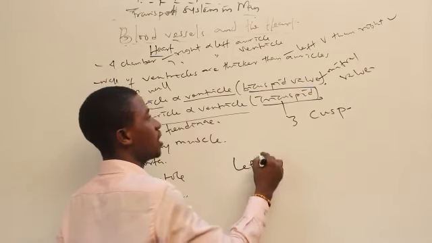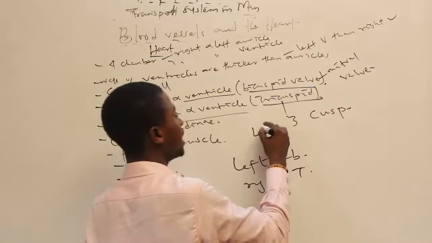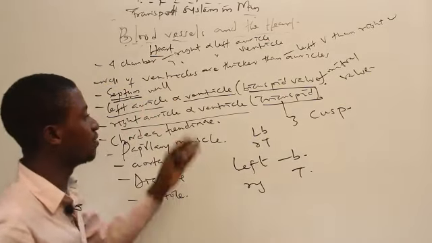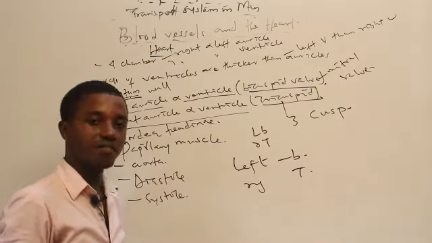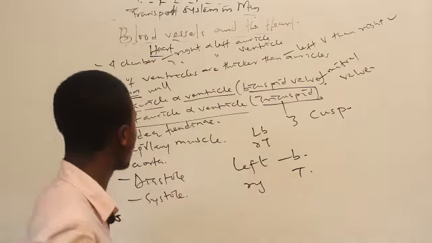And so for left, we have the bi. For right, we have the tri. And so you can just call it LBRT. You can code it that way. In between the left auricle and the left ventricle, we have the bicuspid valve. In between the right auricle and the right ventricle, we have the tricuspid valve.